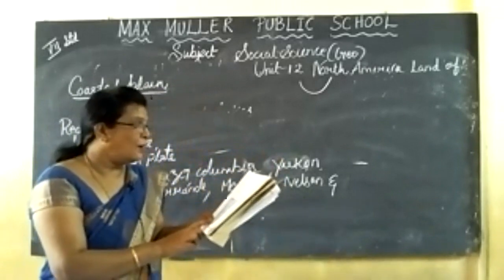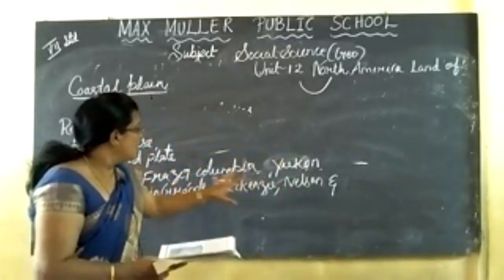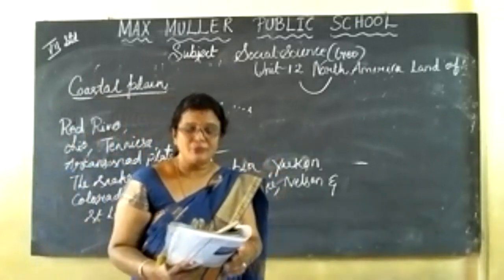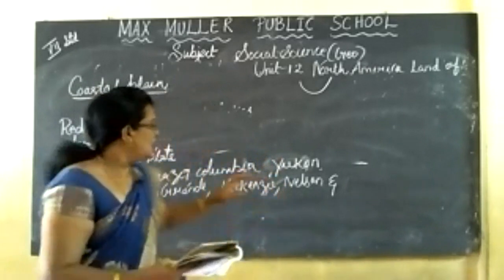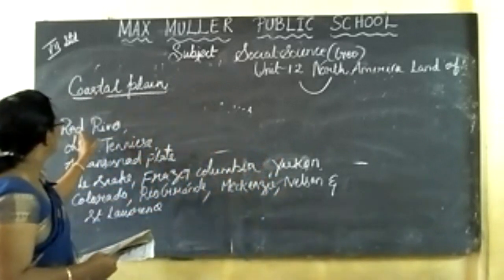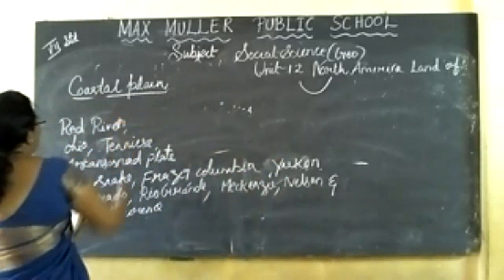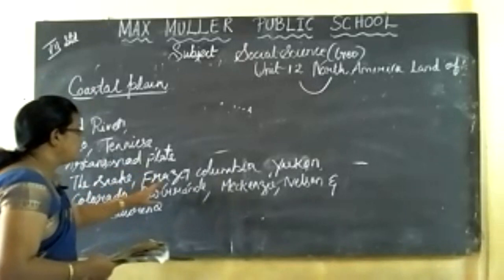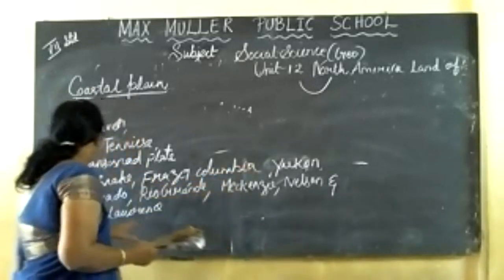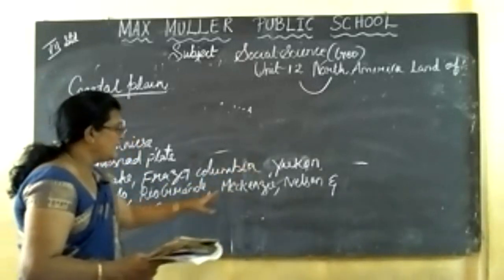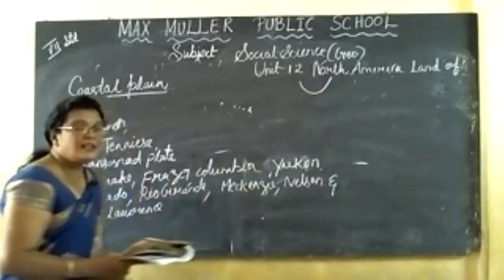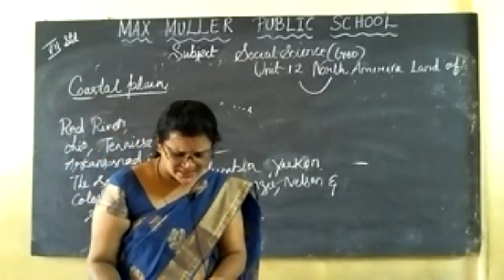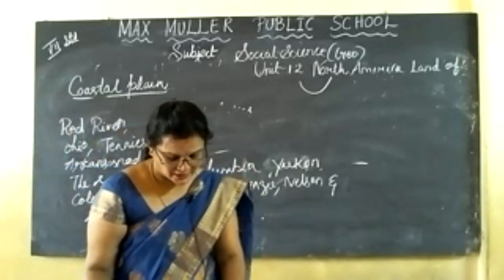The Missouri is the important tributary of the Mississippi. The other tributaries are the Red River, Ohio, Tennessee, Arkansas, Platte, the Snake, Fraser, Columbia, Yukon, Colorado, Rio Grande, McKenzie, Nelson, and St. Lawrence.